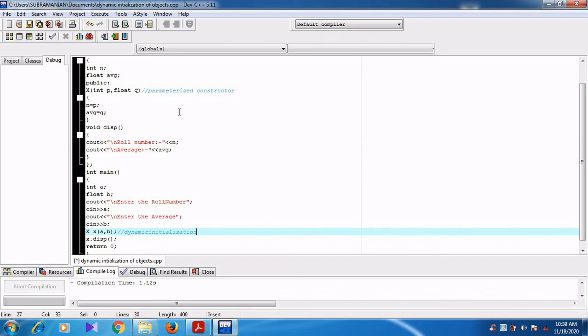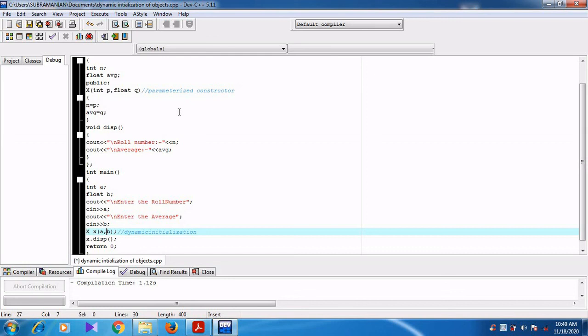Here in this line, we are creating the object. X is the class name, then small x is the object name. We are passing a, b.